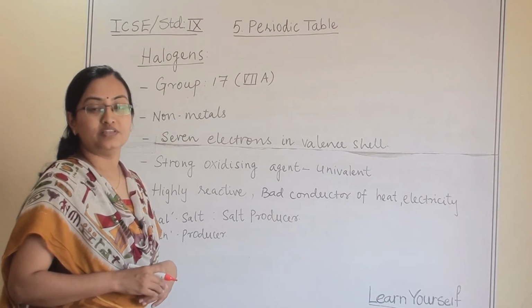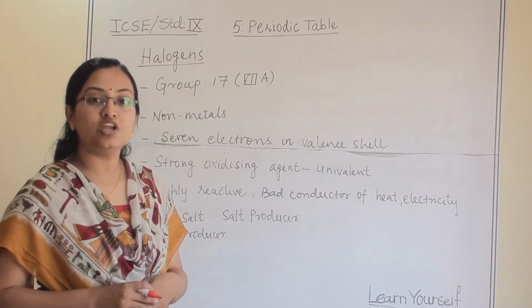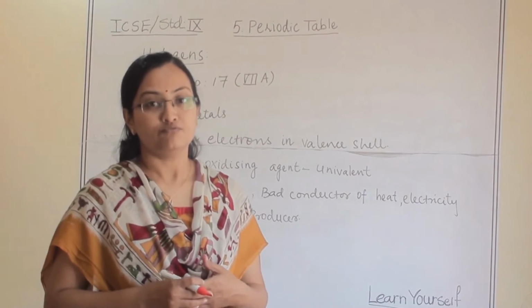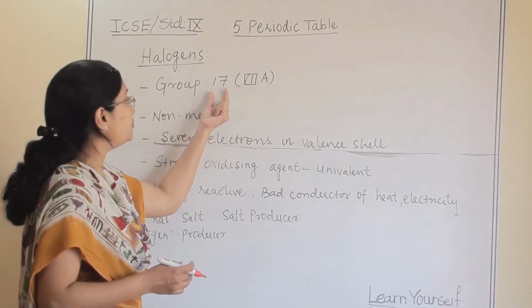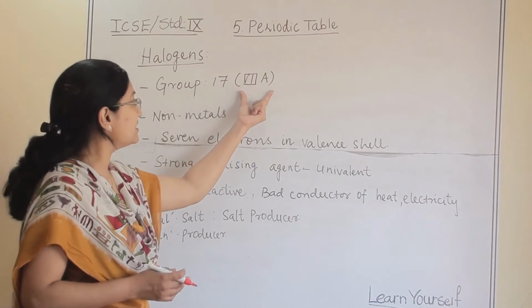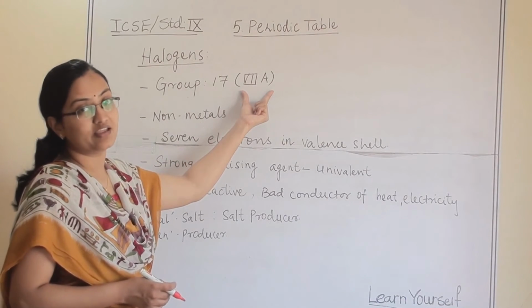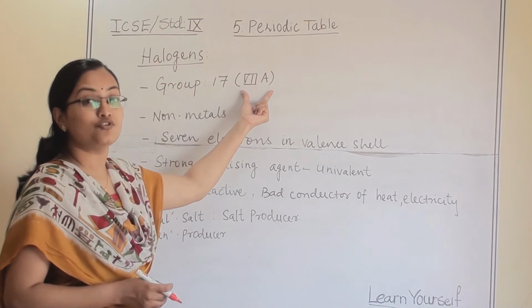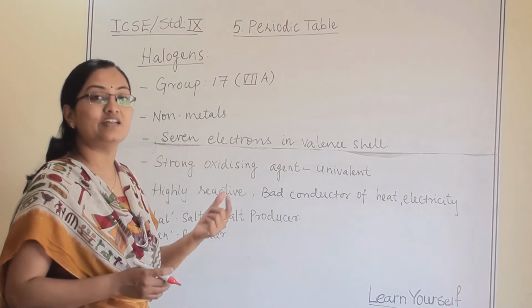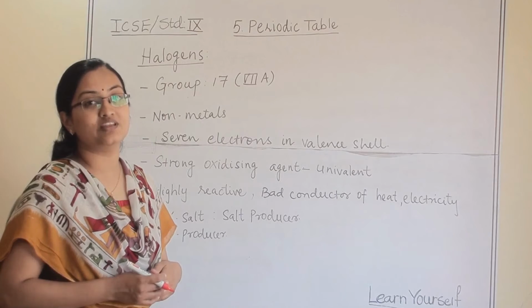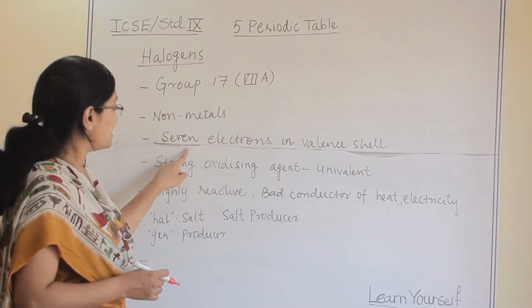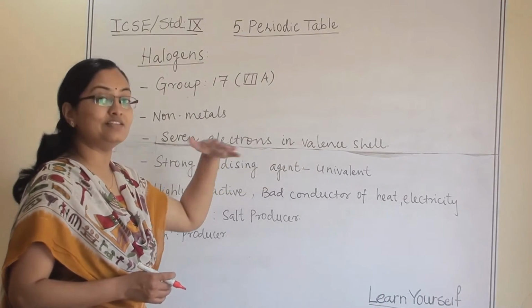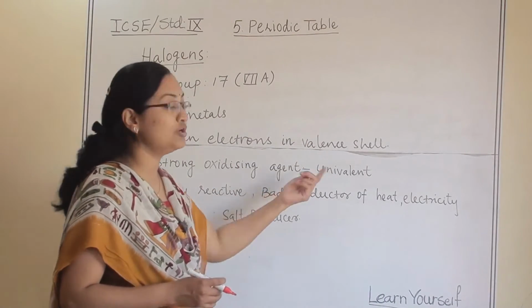We all know that halogens are chlorine, bromine, iodine, fluorine and so on. They are placed in group number 17, formerly group 7A. Since they are from group 7, they have 7 electrons in their valence shell. They are non-metals with 7 electrons in their valence shell. That's why they are also called univalent.